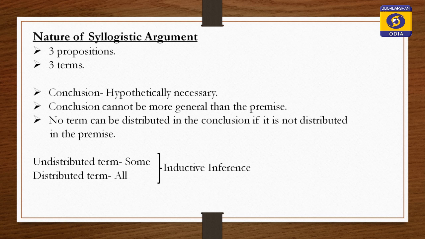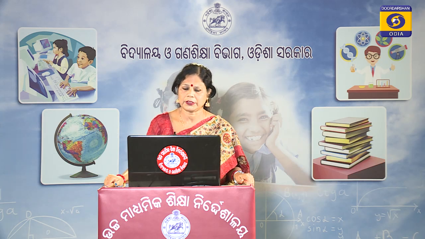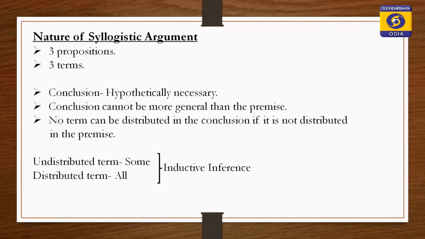And second point is, every syllogism has three terms: major term, minor term and middle term. Then the third one is, conclusion must be hypothetically necessary in character. Then the next one is, conclusion cannot be more general than the premise, and the last one is, no term can be distributed in the conclusion if it is not distributed in the premise.